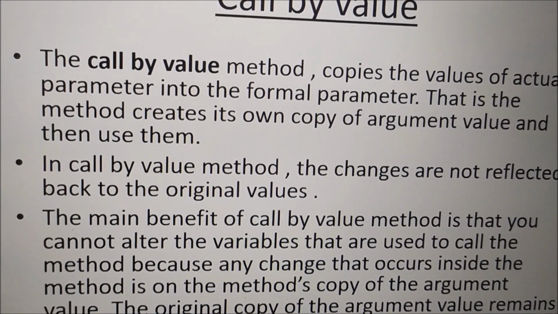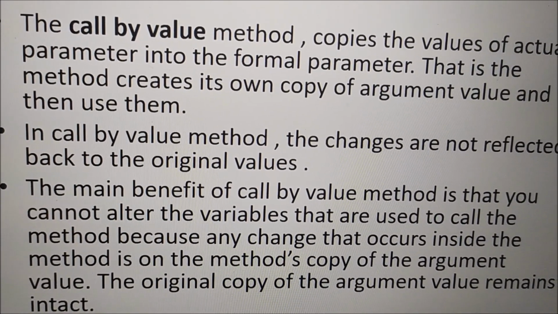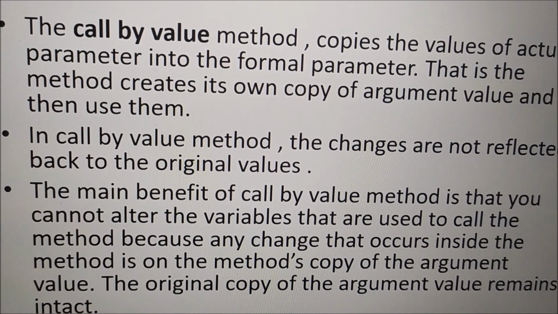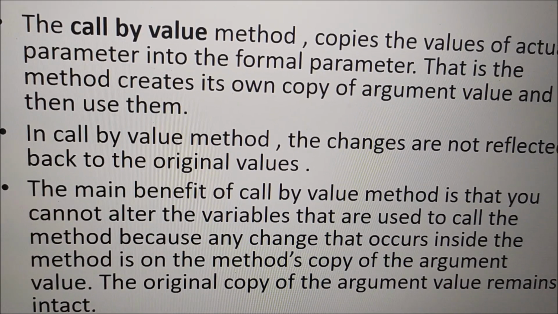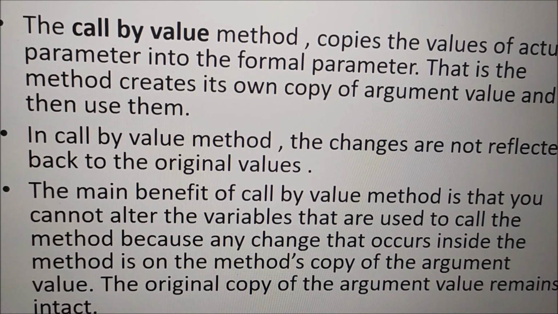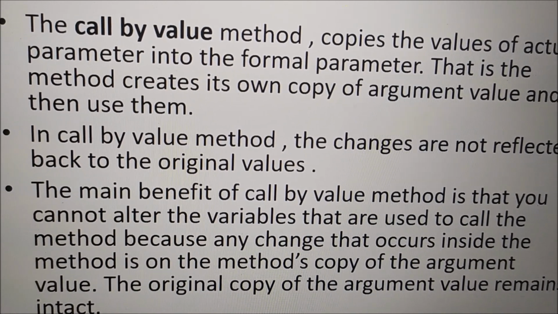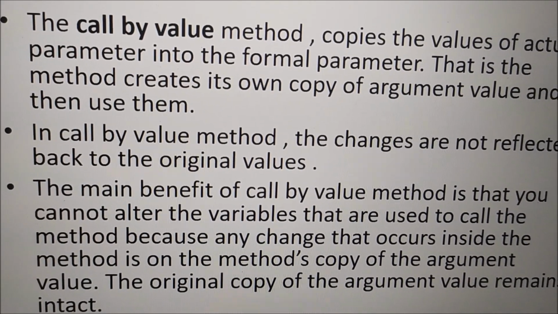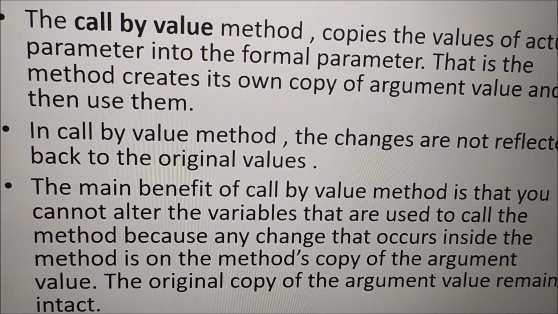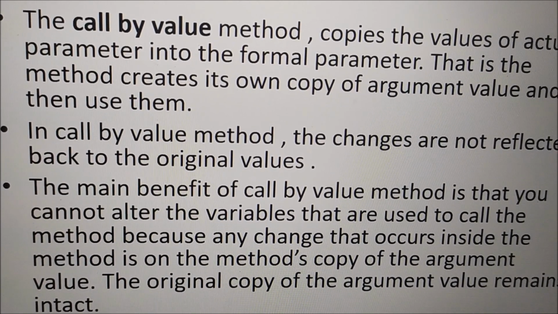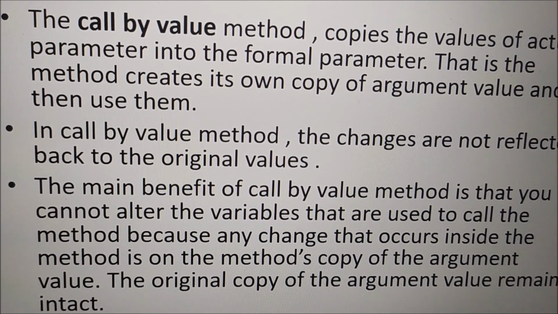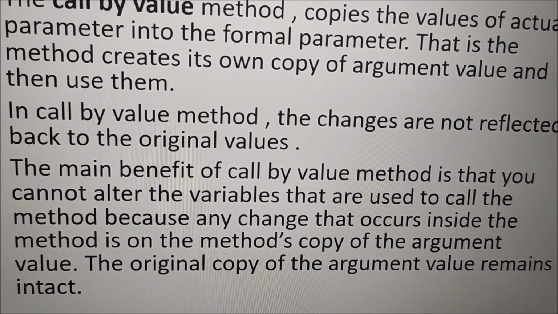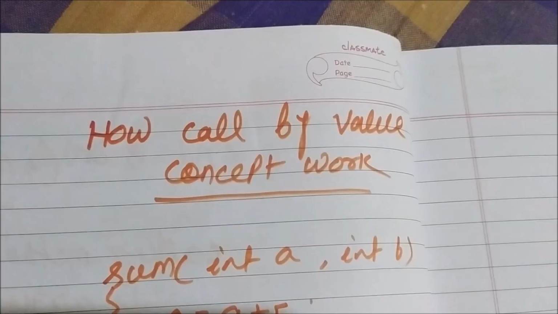So what is the main benefit of the call by value method? We cannot alter the variable, we cannot change the value of the variable used by the called method. If any changes are made by mistake by the called method, they will be inside the called method only. They will not be reflected back to the calling method. The original copy of the argument value remains intact.